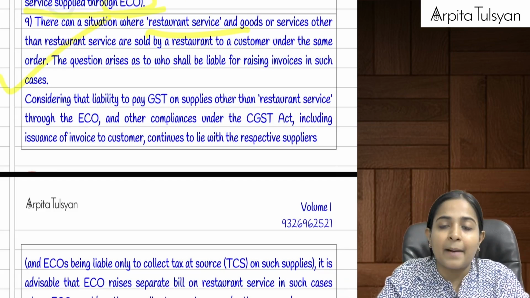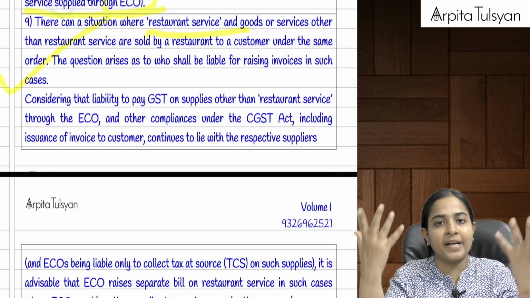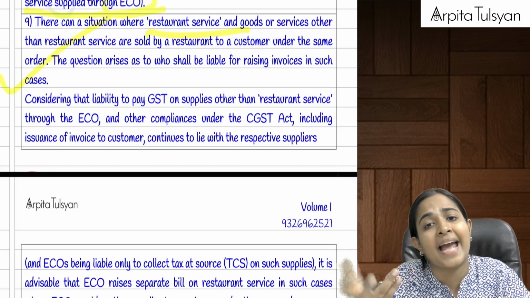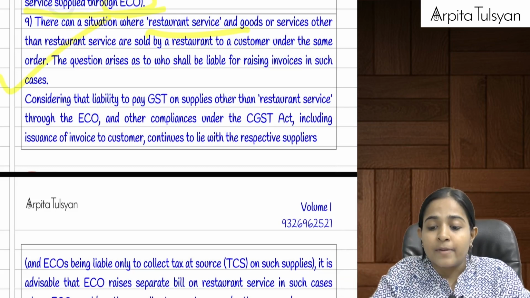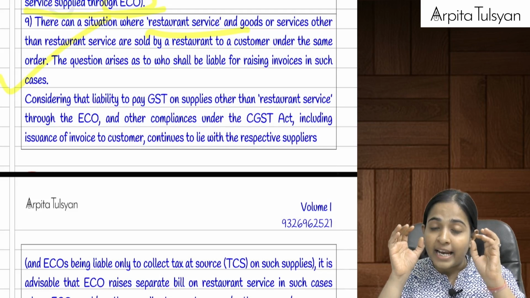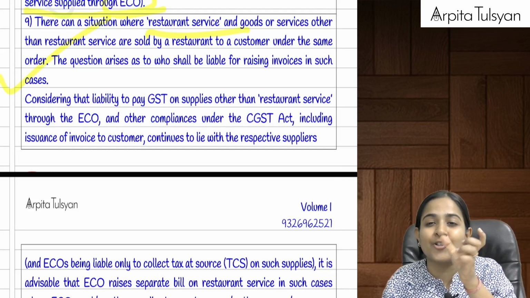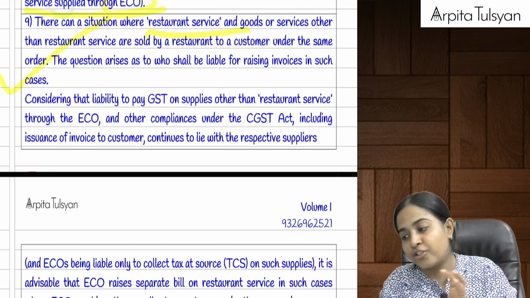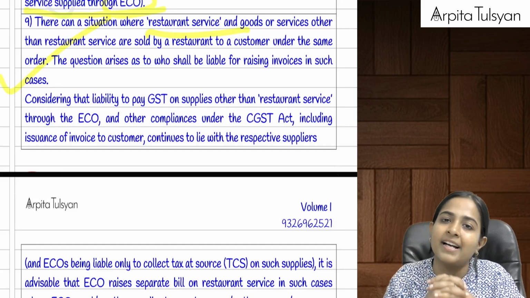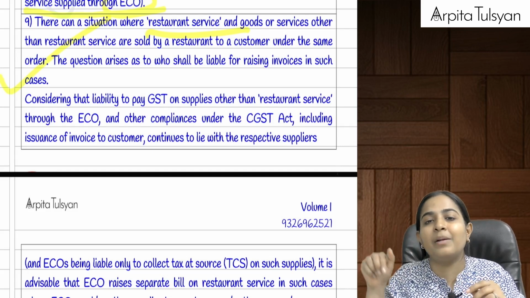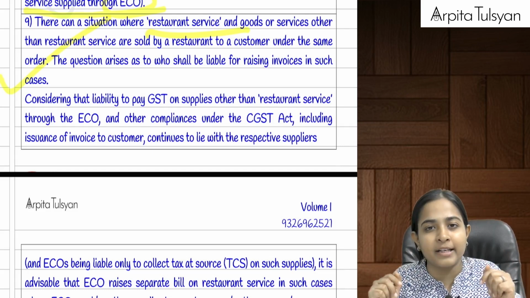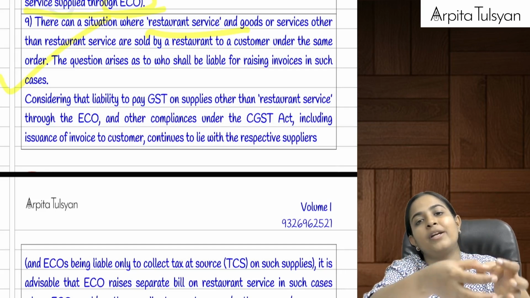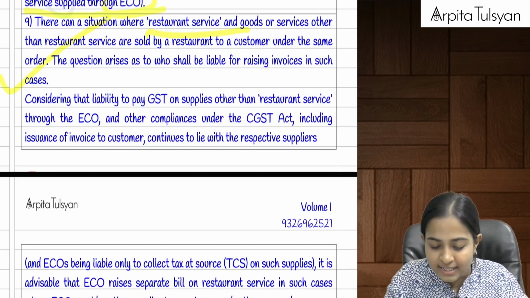Okay, now sometimes it happens that we order, let's say I have ordered paneer makhani and kulcha, plus I have ordered, let's say for example, some packaged canned juice, etc. Okay, so now here the section 9(5) provisions are applicable only for the restaurant service. Now if I have ordered this paneer makhani plus kulcha plus this canned juice from Shivsagar via Zomato, can we say 9(5) will be applicable only on that cooked food, that is kulcha and the paneer makhani, but it will not be applicable on the pack because that is just sale of goods.